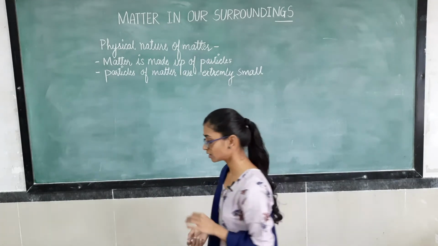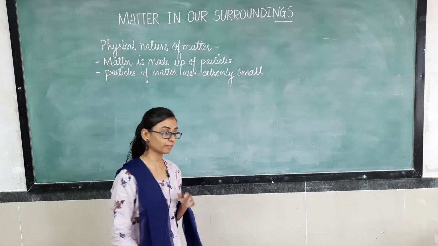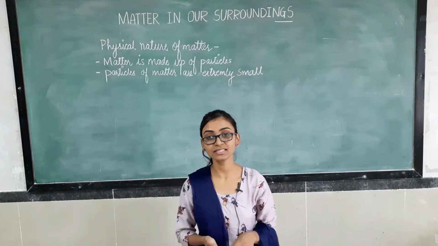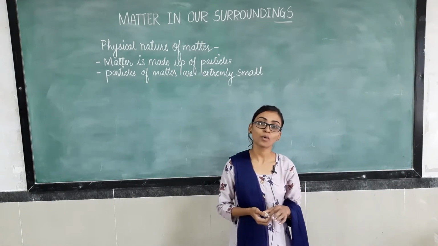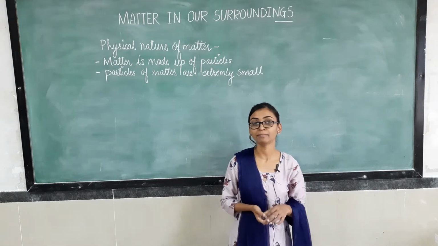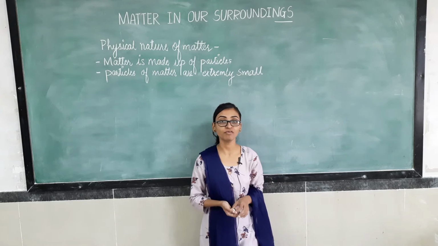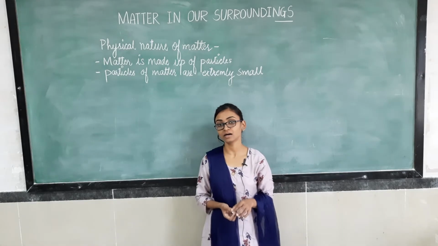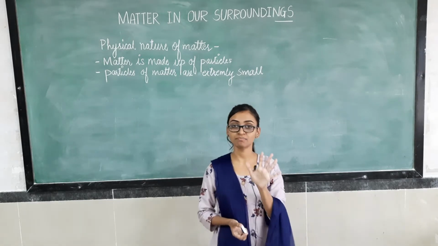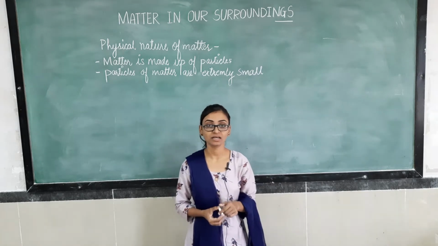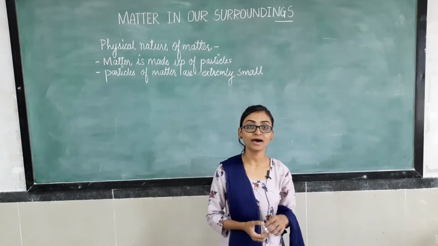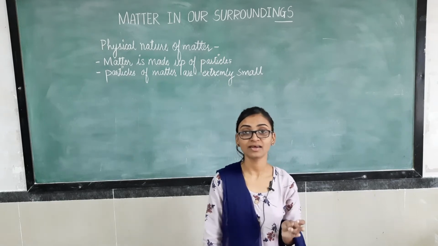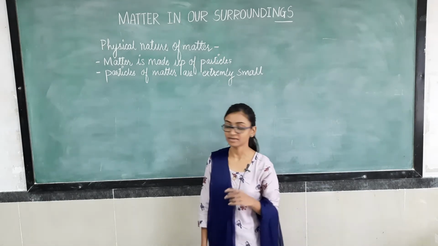So we have seen this concept that anything that occupies space and has some mass is known as matter, and matter is made up of particles. Before this concept, what was mentioned is that matter is made up of Panchatattva. Have you heard about this word Panchatattva? Panch means five and Tattva means elements. So what are these five elements? These are air, water, earth, fire and sky. These are the five elements of which any matter is made.